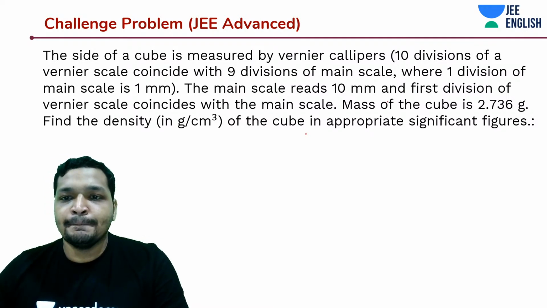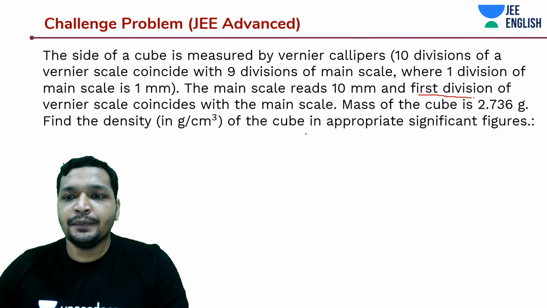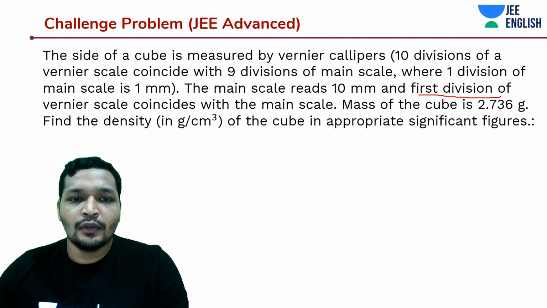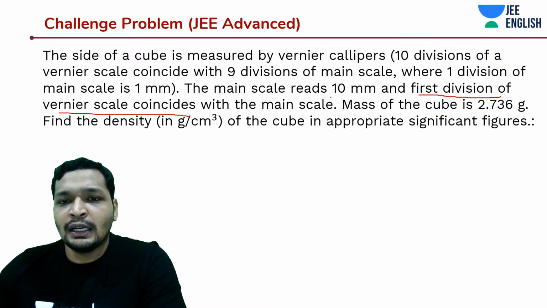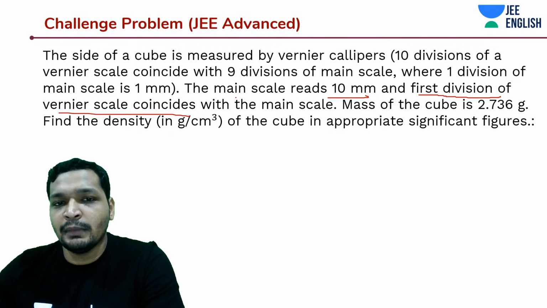the first division of the Vernier scale coincides. Very easy. No multiplication, no complication, nothing. And 10 mm is what it reads on the main scale reading.